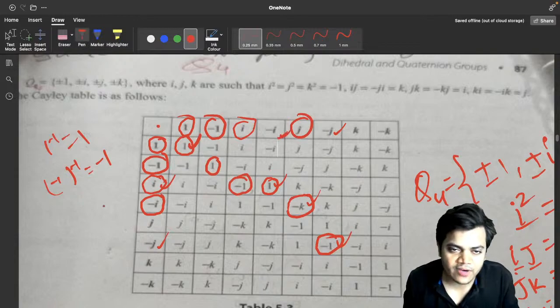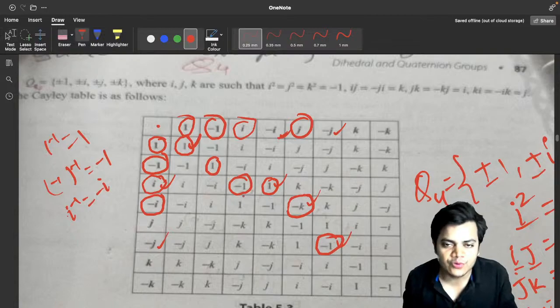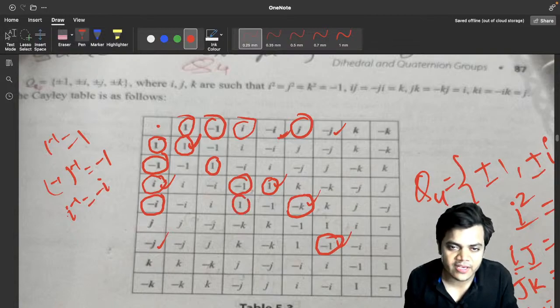Okay, so the inverse of i is what? Minus i. So this is how we used to find the inverse of an element. If here is 1, then the inverse of minus i is i. If here is 1, it means the inverse of j is what? Minus j. If here is 1, it means the inverse of minus j is what?